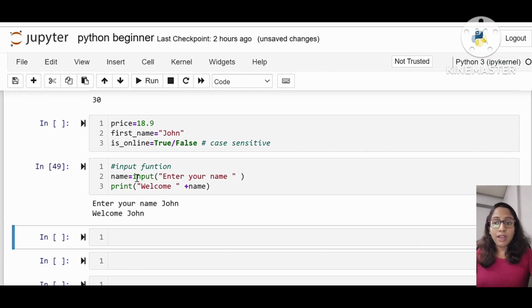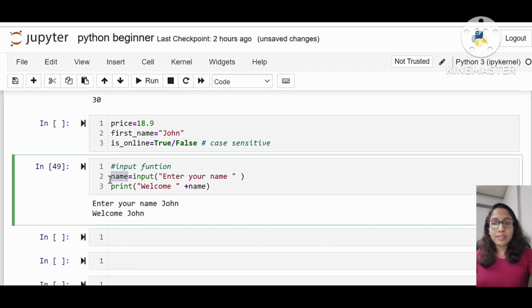So whatever we are getting from the user, that is by using an input function. So input "Enter your name" means we are reading that input from the user, and here it is saved into a variable called name, and we are printing "Welcome" in double quotes. That means the welcome will be printed as such, plus the name variable. The name variable means the value of this variable from that memory location will be printed there. That means the name variable has the value inputted by the user, so that will be printed here.